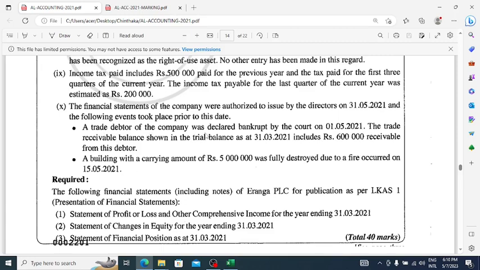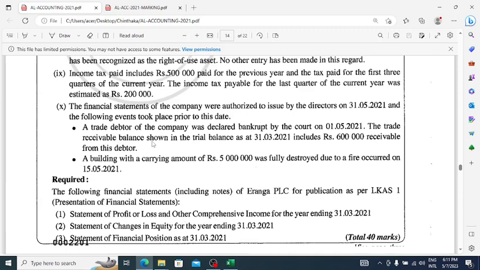A trade debtor of the company was declared bankrupt by the court on the 1st of May 2021. The trade receivable balance shown in the trial balance as at 31st March 2021 includes rupees 600 receivable from this debtor. Right, so one of the company's debtors was bankrupt. So now we know that we are unable to collect this money from that particular debtor, and that has been declared by the court also.